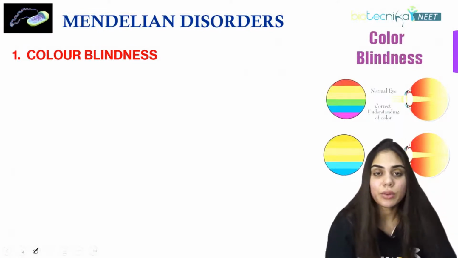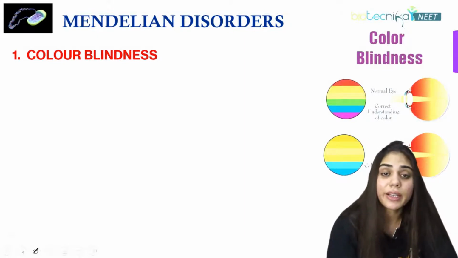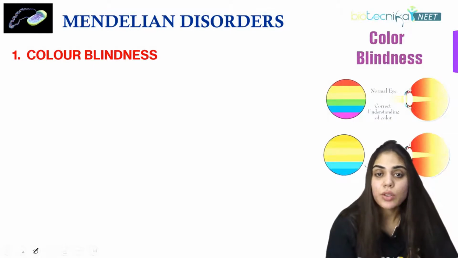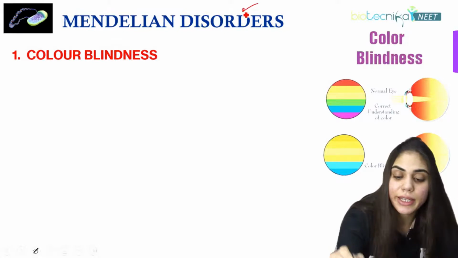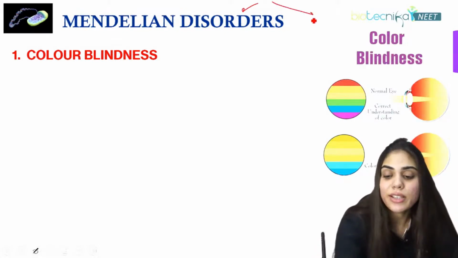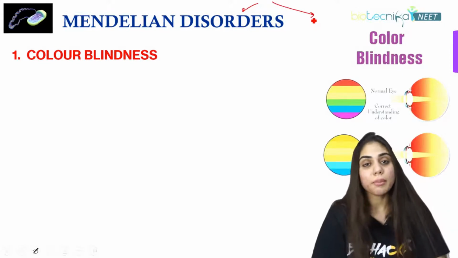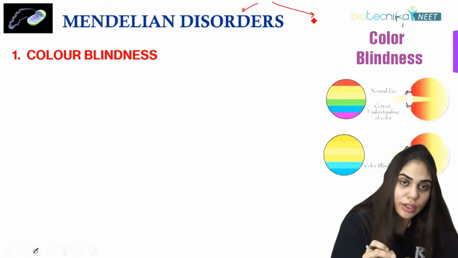So now coming to disorders. If I'm talking about genetic disorders, I'm focusing on the disorders that are carried through the genes or the genotype of the parents. Under genetic disorders, we have two kinds: one is Mendelian disorders and the other is chromosomal disorders. Firstly, we'll understand the Mendelian disorders one by one.